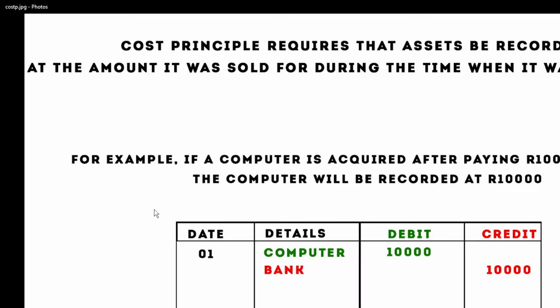The cost principle states that when an asset is purchased, it must be recorded at the price that it was purchased for and not the market value. For example, if a computer is acquired after paying 10,000 Rand cash, the computer will be recorded at 10,000 Rand. In the general journal, the computer was debited by 10,000 Rand.